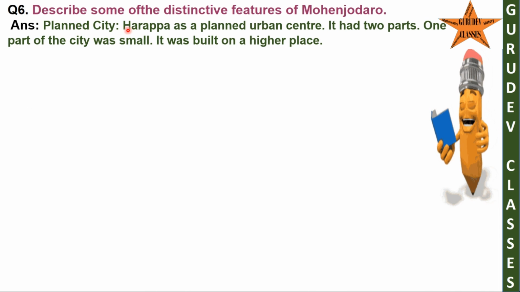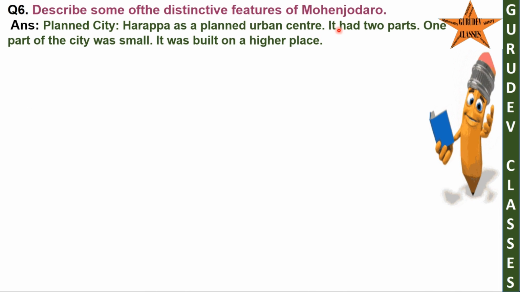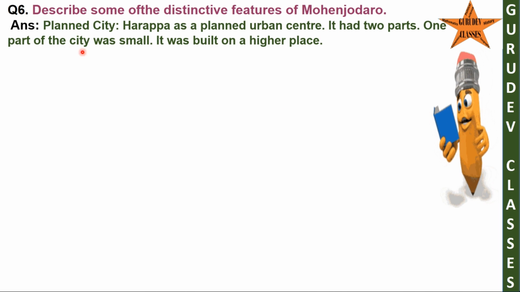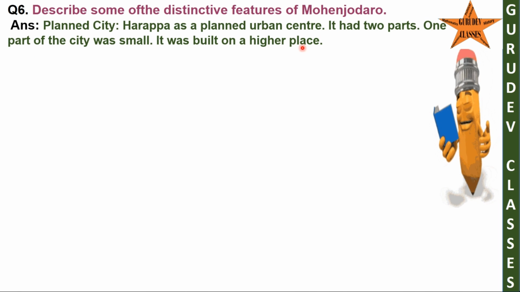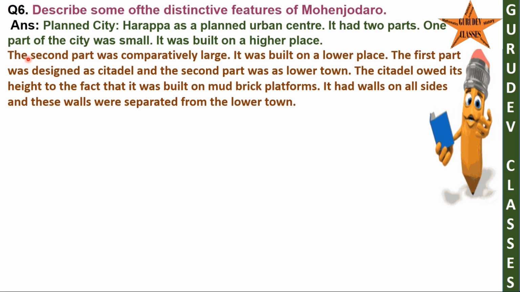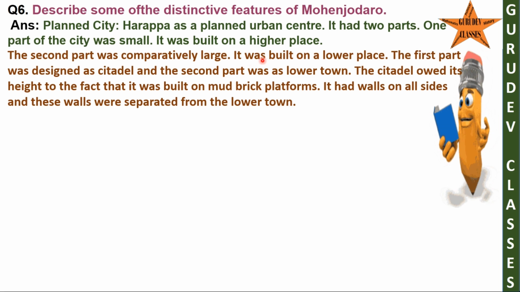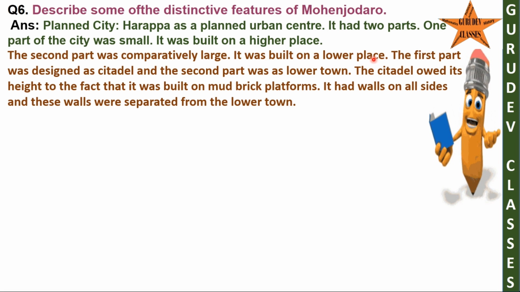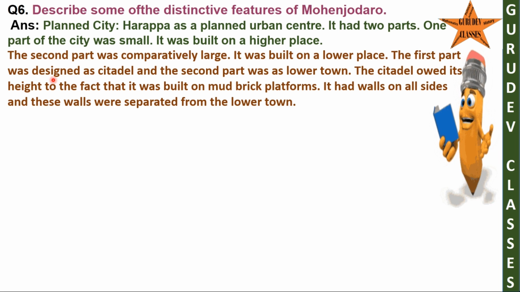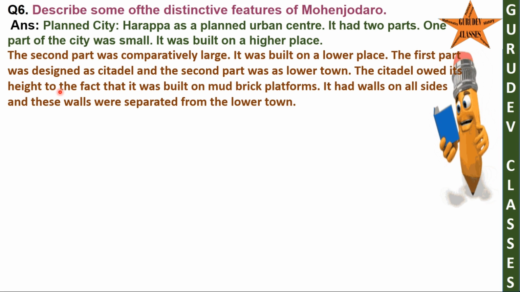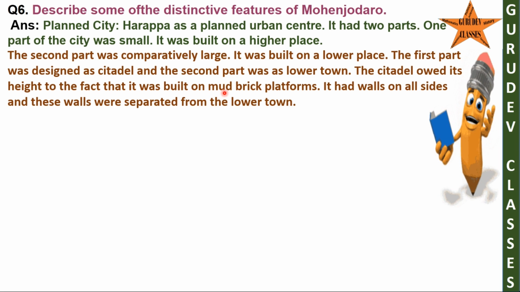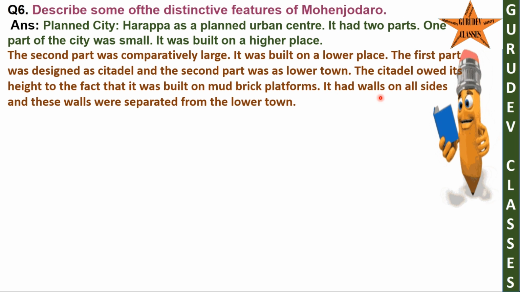Question 6. Describe some of the distinctive features of Mohenjo-daro. Answer. Planned city. Mohenjo-daro is a planned urban center. It had two parts. One part of the city was small and built on a higher place. The second part was comparatively large and built on a lower place. The first part was designed as the citadel and the second part as the lower town. The citadel owed its height to the fact that it was built on mud brick platforms.